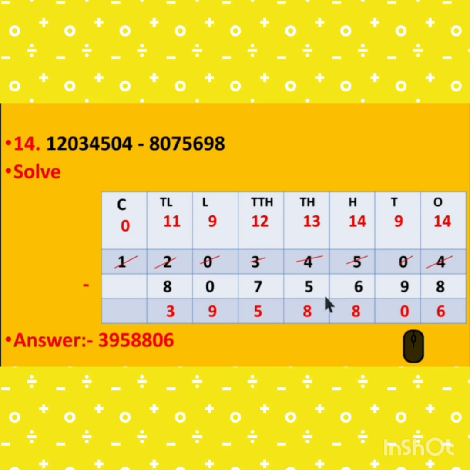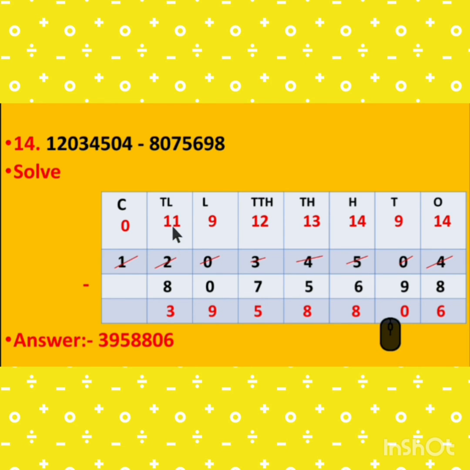Then 3 minus 5 is not possible, so this 3 gives the borrow there, so it becomes 13, and 13 minus 5 is 8. Now it becomes 2, and 2 minus 7 is not possible, so we need a borrow, but there is 0, so we take the borrow from the 2. 2 gives the borrow there, so it becomes 10, and 10 gives the borrow there, so it becomes 9, and it becomes 12. 12 minus 7 is 5. 9 minus 0 is 9.